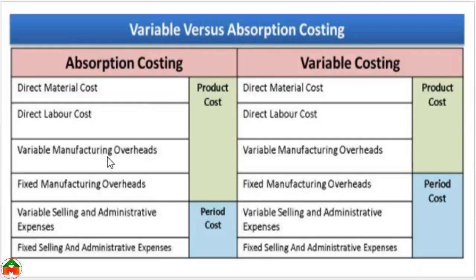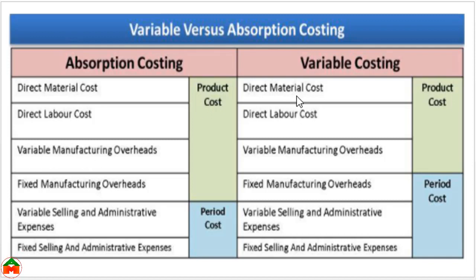I think this table will give you a very clear understanding about the difference between variable costing and absorption costing. Here we can see in variable costing, direct material, direct labor and variable manufacturing overhead are considered as product cost, but in absorption costing, we also add the fixed manufacturing overhead with the direct material, direct labor and variable manufacturing overhead for product cost.